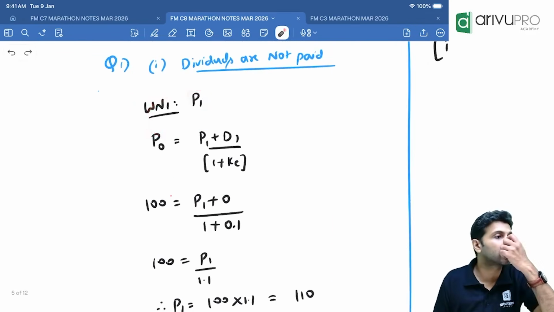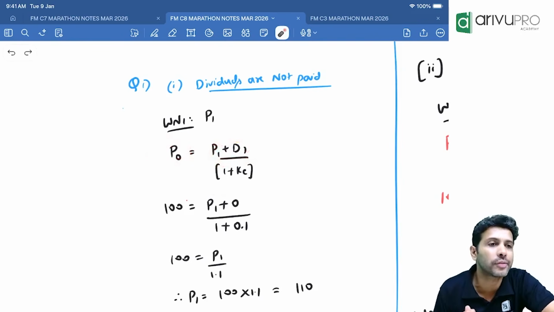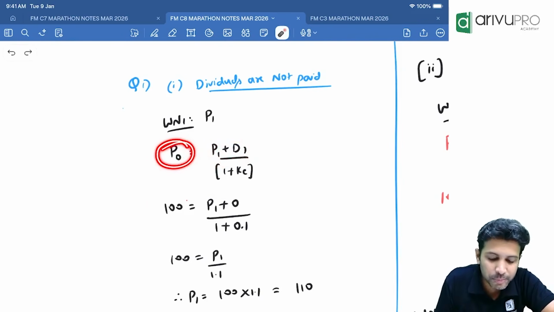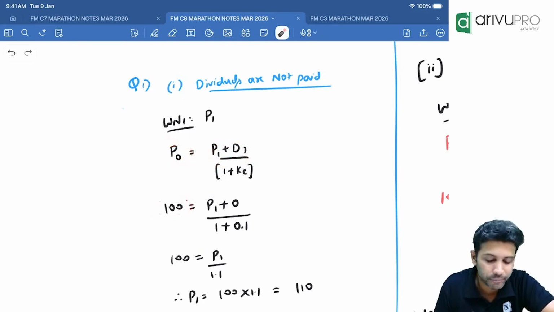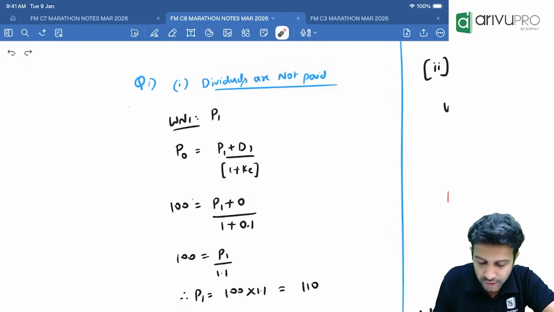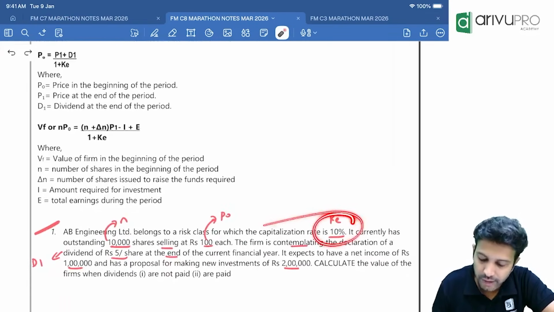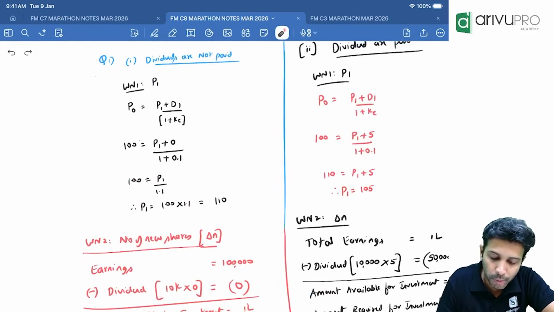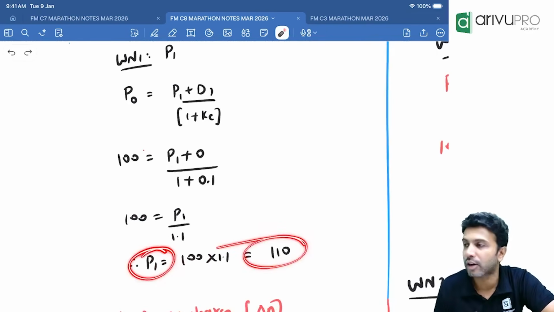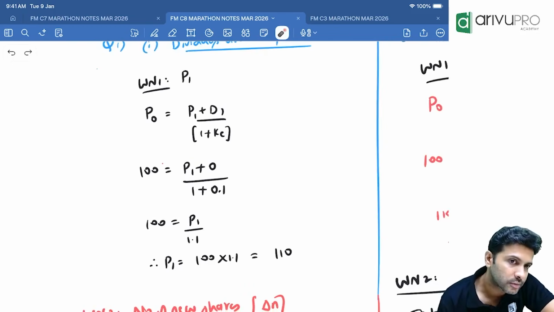Working note number 1 is to find P1, where P naught is equal to P1 plus D1 divided by 1 plus cost of equity. Current market price is P naught, given in the question as 100. P1 we don't know. D1, which case are we solving? Dividend not paid, which means dividend will become 0. Cost of equity they gave in the question, 10%. 10% in full number becomes 0.1. When you solve, you will get P1 to be 110. Any issues with this?